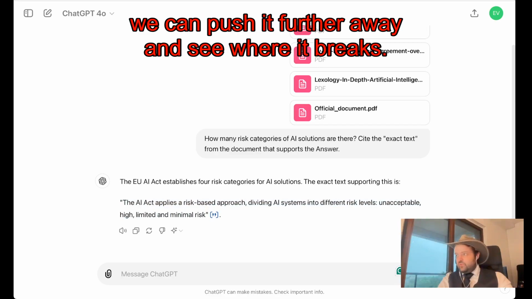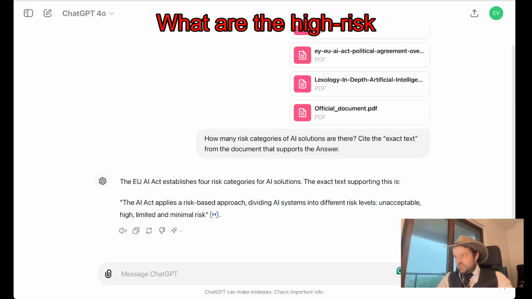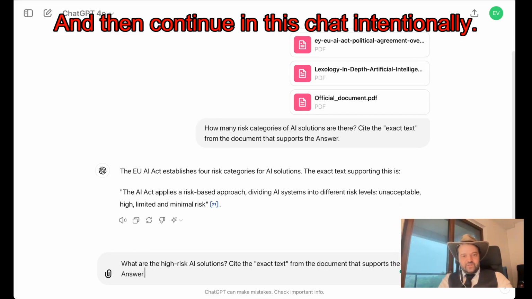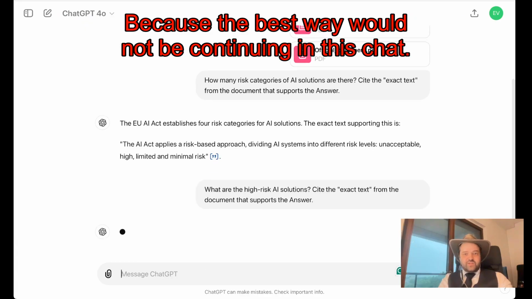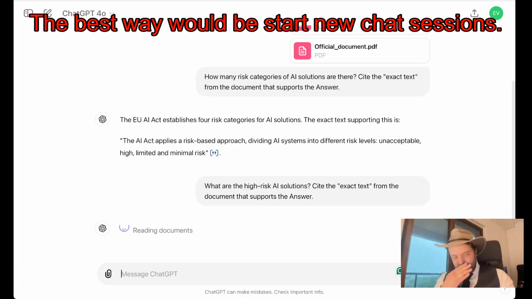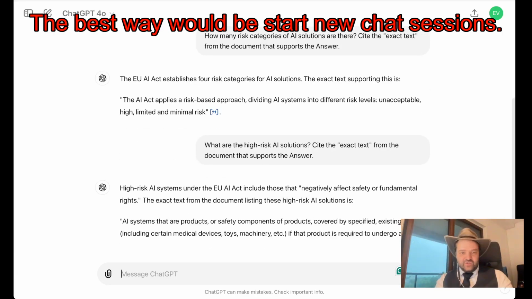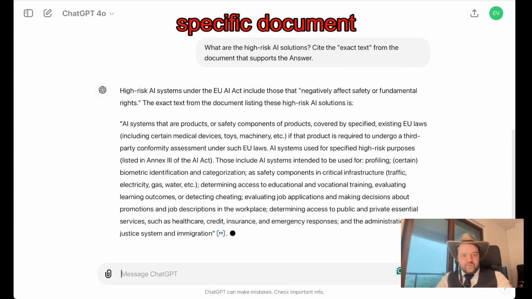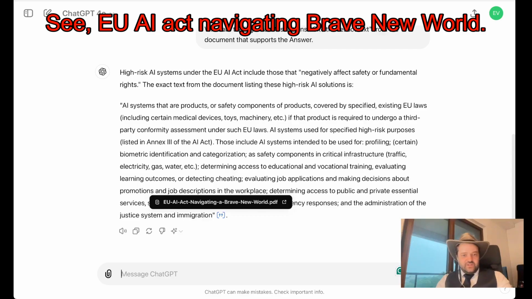Let's push it further and see where it breaks. What are the high-risk solutions? I continue in this chat intentionally, because the best way would be to start a new chat session. Again, it gives me exact text from a specific document. See, EU Act Navigating the Brave New World.